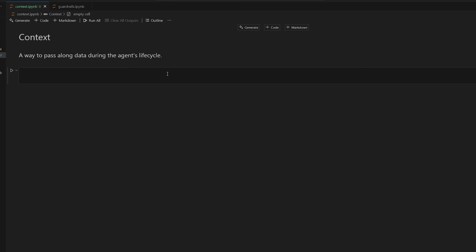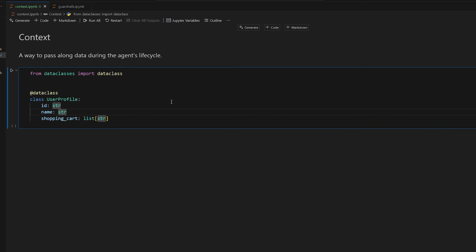So the purpose of a context is, again, like I said, to pass along data. So first, you're going to define the data that you want to pass along. So this will be a user profile class that has an ID for the profile, a name, and then also a shopping cart. So the idea is whenever you call your agent, you're going to pass an instance of this user profile with these values filled out to the agent so that every time we call a function like a tool or a guardrail or anything like that, the function will have access to our user profile. So this is a very important note. The large language model for the agent does not have access to the context. This is purely for our functions, for our code to use as we're running through the agent process.